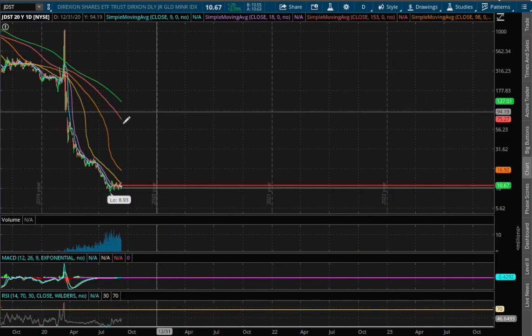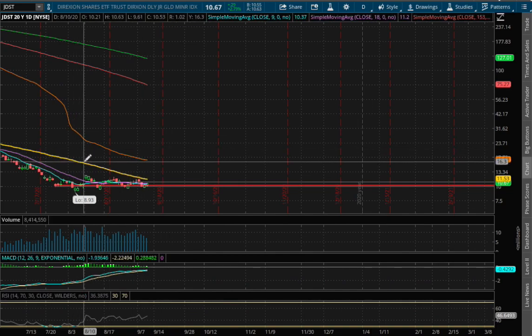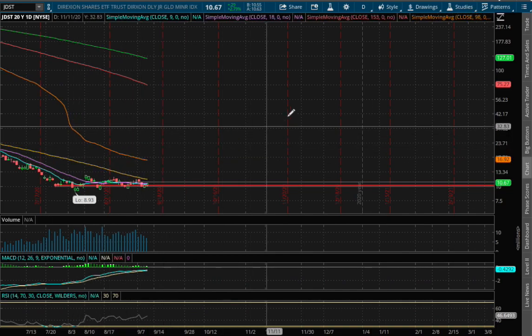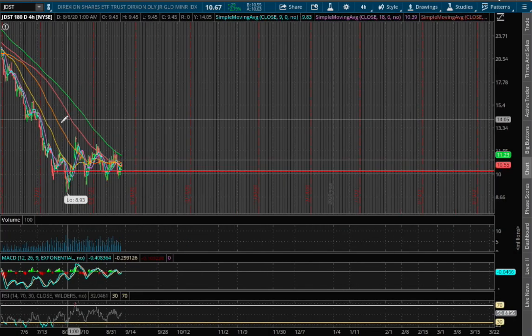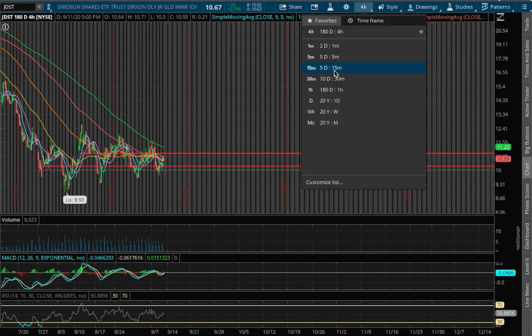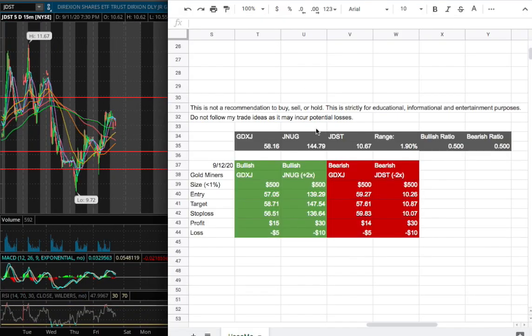If we expand out further onto the daily chart, it's quite difficult to see any technical analysis due to price distortion, due to being a leveraged ETF, so we'll skip that for the moment. As for the trade idea of the week for JDST, my entry will be $10.26, which is this range right there, which coincides with previous support levels. My sell target will be $10.87, which is this range right there, and as for my stop loss, that will be $10.07, which is this range right there.